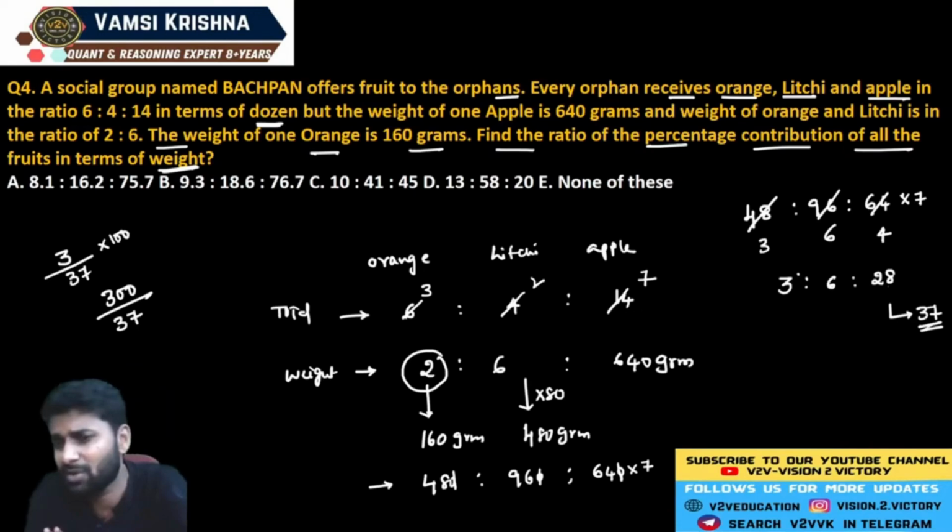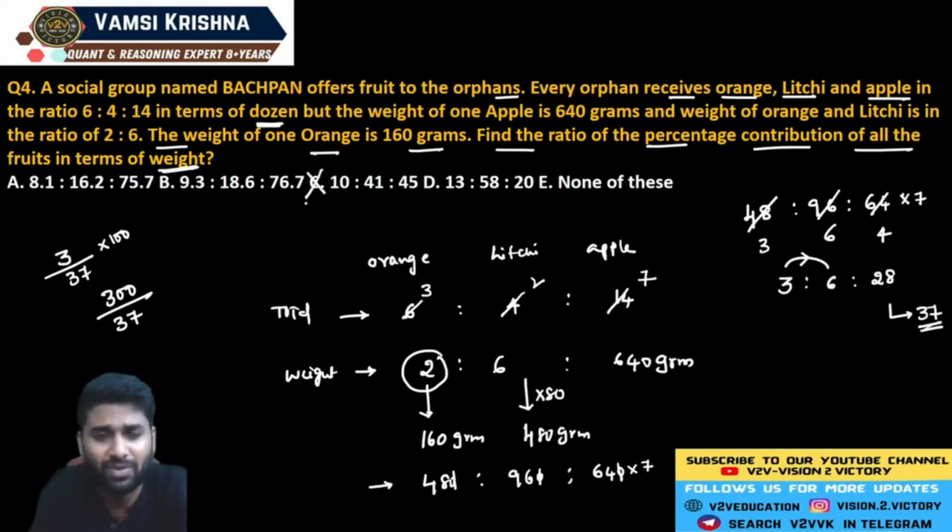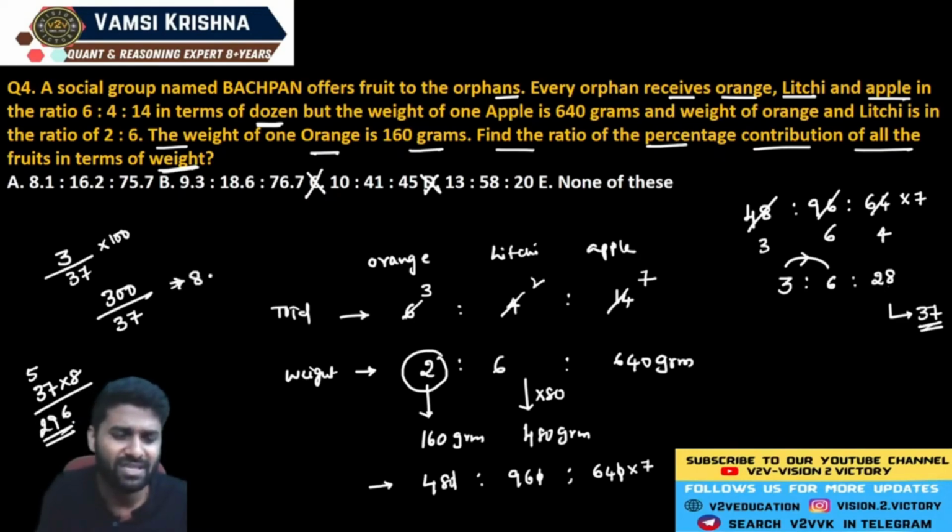Just observe that there is one more observation. See, the second value is always double the first value. It means we can eliminate C, it is not possible. The percentage value is always twice the previous one. So D is also not possible. But either option should be A or B or none of these. Let me check with the case here. So if 37 is multiplied by 8, 7 eights are 56, 8 threes are 24, so 296. So you will get the value from 8 point something. Now if you take a decimal, 37 becomes one, it's a value of 8.1 and the double value is 16.2. So here you can choose our option A.